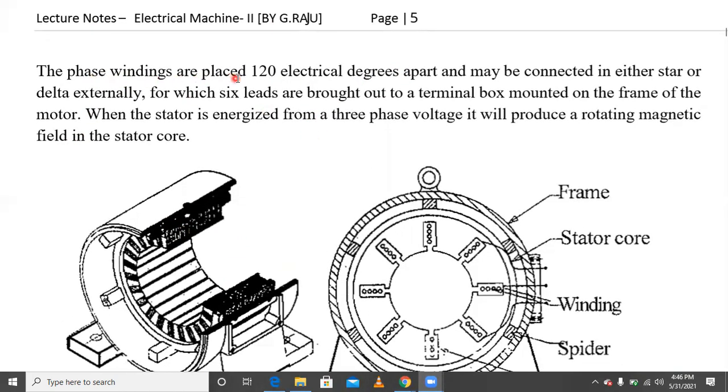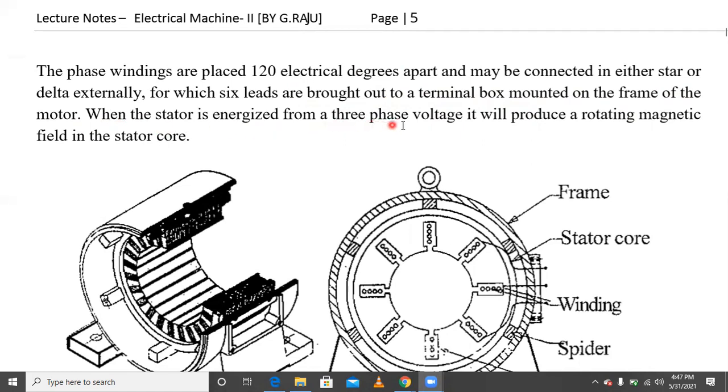The three-phase windings are placed 120 degrees apart and may be connected in star or delta externally. That means the stator winding is connected in star or delta. You know well how to connect the star connection and the delta connection. Six leads are brought out to a terminal box mounted on the frame of the motor.